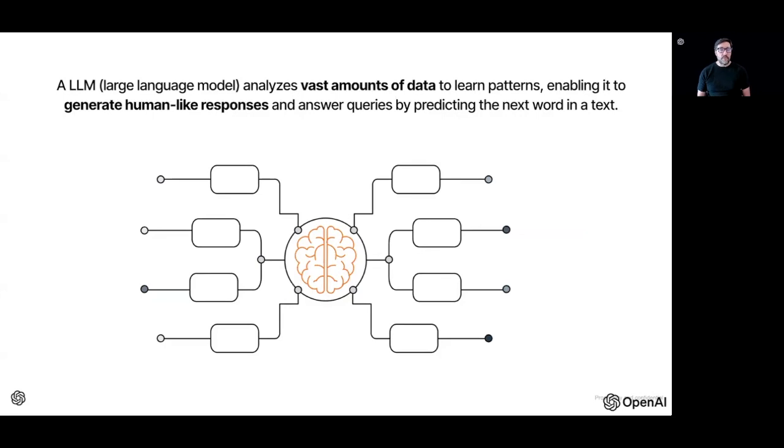A large language model is specifically designed to understand and generate human language. At the core of LLMs are neural networks, a type of machine learning architecture inspired by the human brain. These networks consist of layers of interconnected nodes or neurons that process and transmit information. The way this architecture is able to generate coherent and contextually relevant responses is by training it on vast amounts of data. Processing this data helps it learn the patterns that exist in language.